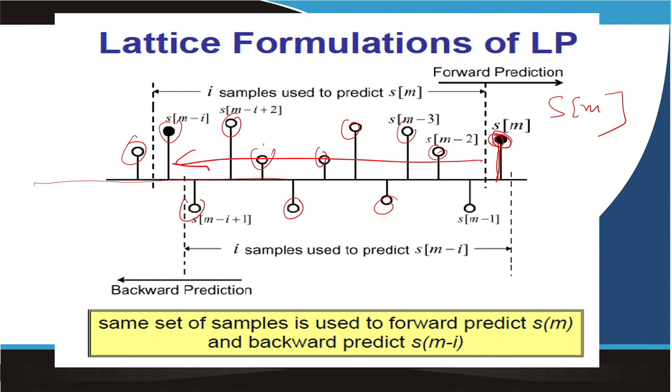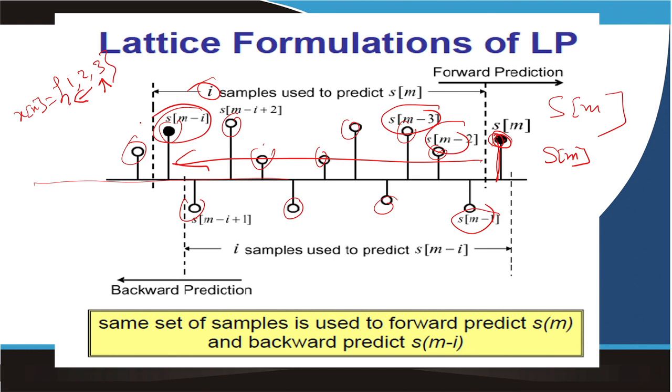What is the meaning? Let us give an example. Suppose I have a signal x of n: 1, 2, 3. Let us say I want to predict 3 based on the previous 2 samples. Here also I am predicting Sm based on the previous ith samples: Sm minus 1, Sm minus 2, Sm minus 3, ultimately Sm minus i.